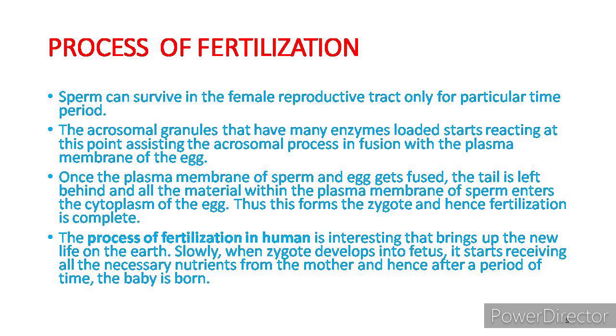Now the process of fertilization. How does fertilization take place? First, many sperm enter the female reproductive tract, but only one fuses with the egg, and this fusion must happen within 72 hours. This is because sperm can survive in the female reproductive tract only for a particular time period.